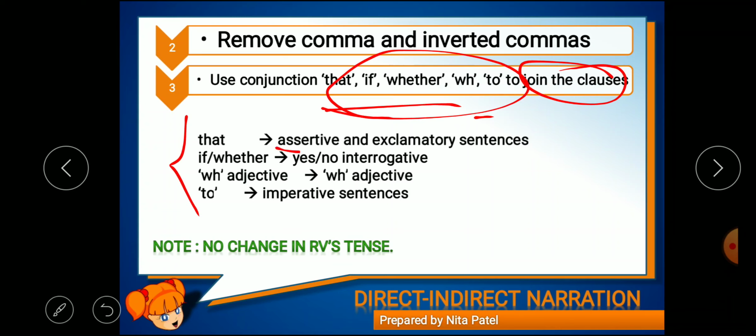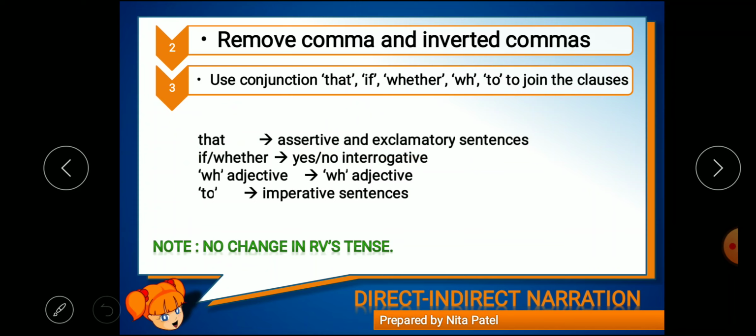If there are assertive and exclamatory sentences, we will join this RV and DS with the help of that. If yes-no interrogative sentences are there, the questions where we can answer with yes or no, these interrogative sentences are formed with auxiliaries, modal auxiliaries, helping verbs and supporting verbs as well, right?